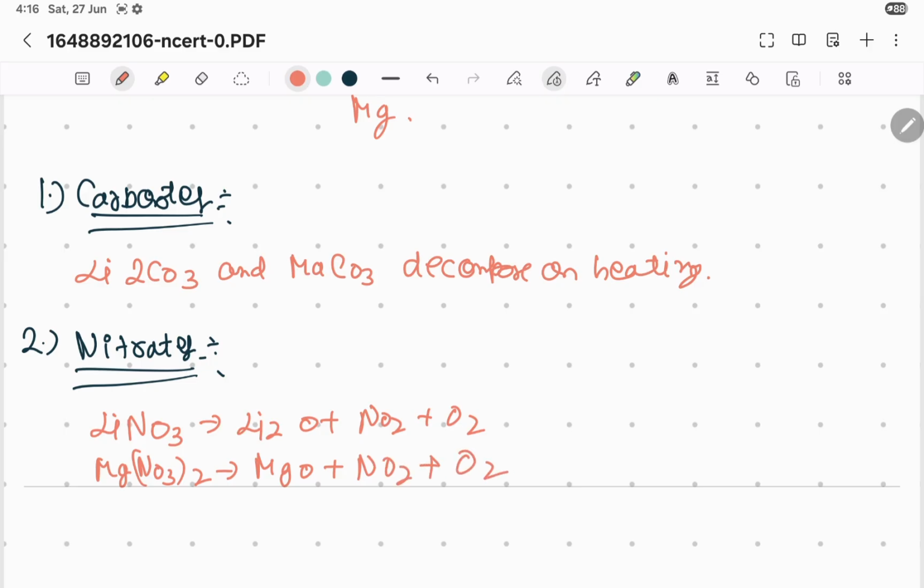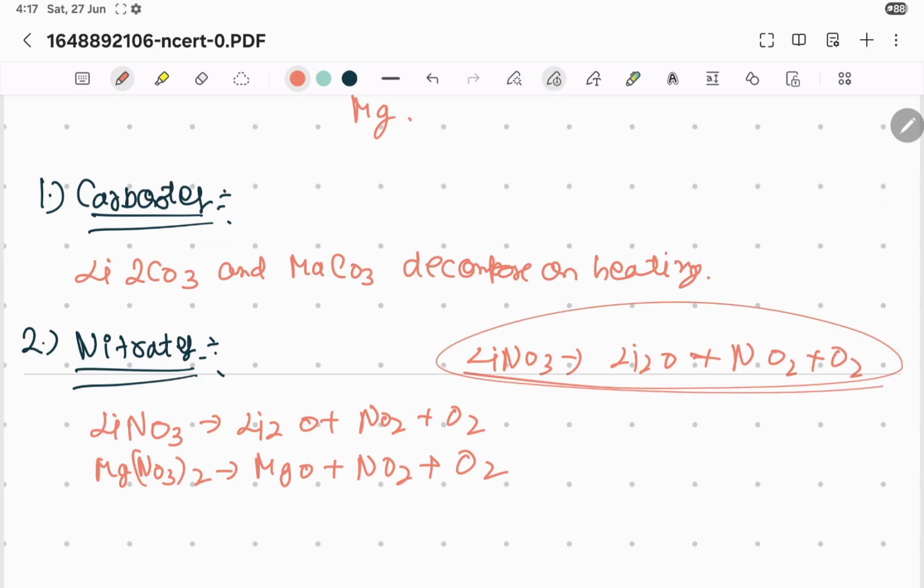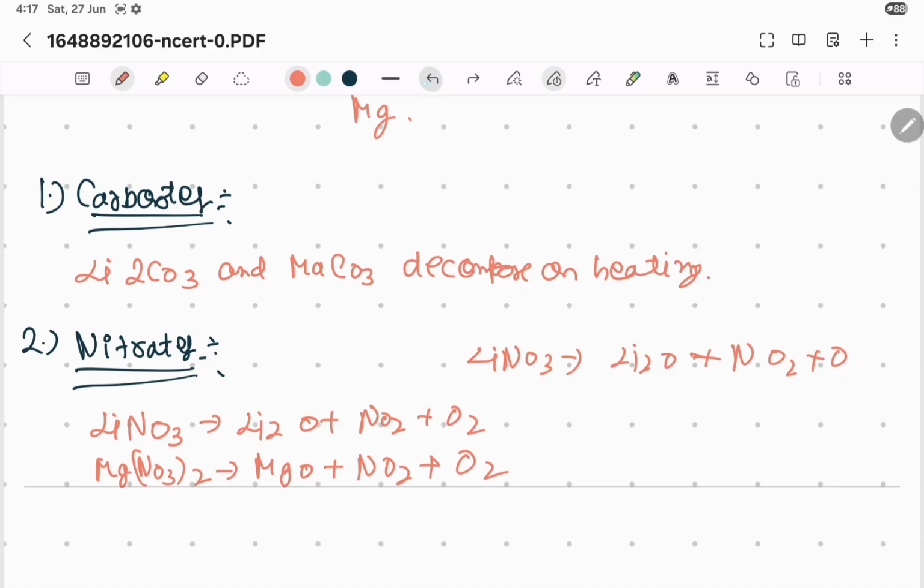These two reactions you have to learn, which basically decompose. LiNO3 gets decomposed into Li2O plus NO2 plus O2, and the same goes for magnesium. It just gets decomposed, nothing else to worry about.